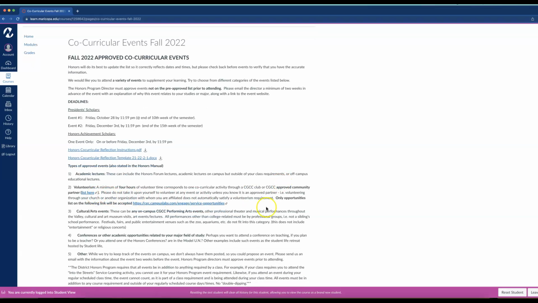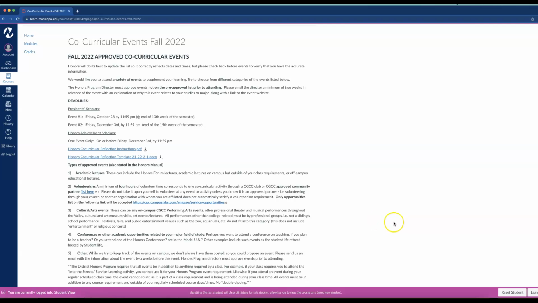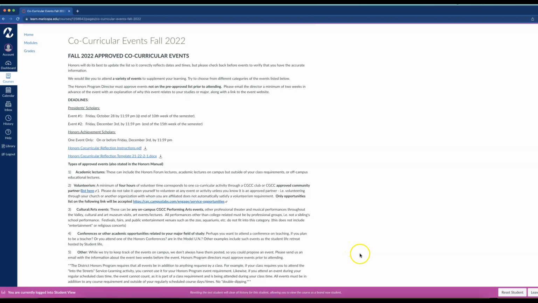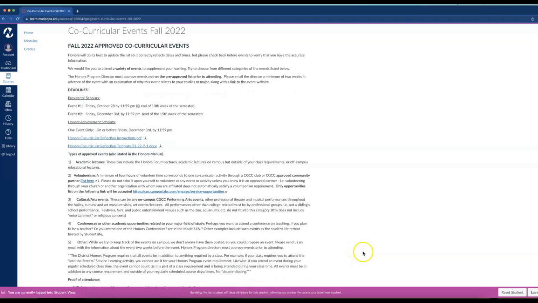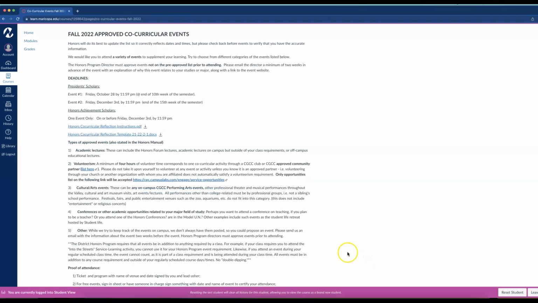So these are the types of events that are approved. Keep in mind that for each academic year, you can only choose 2 events from a single category. So for example, you can choose 2 events from culture and arts, and then your 2 other events would need to come from either conferences, volunteer, academic lectures, or other. And other does need to go through me, Marie Hunsinger, the Honors Director, so please be sure to message me and let me know what you're thinking if you decide to do something that is not pre-approved.